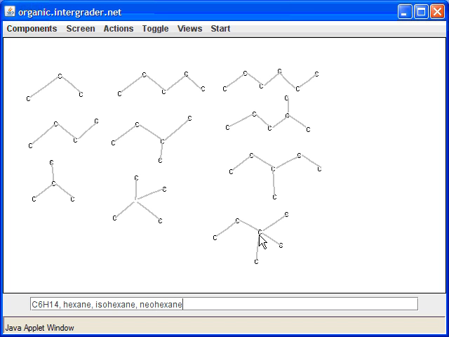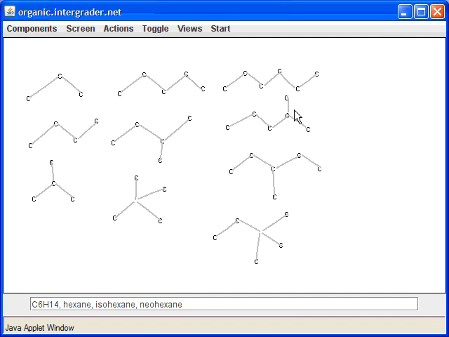So if this is neopentane, we're going to call this one neohexane. And how are we going to identify whether something is neo? What you're going to look for in a neo compound is a quaternary carbon. A quaternary carbon refers to a carbon that's attached to 4 other carbons, and 3 of those carbons have to be a methyl. So in this compound, I have a quaternary carbon with 3 methyls attached. Another way of thinking about this is a carbon with a little peace sign on it, with 3 little fingers.